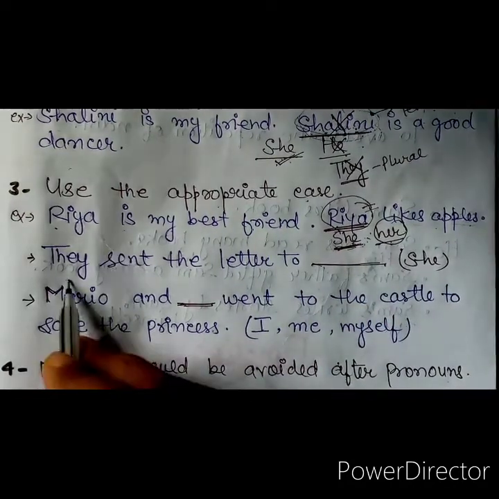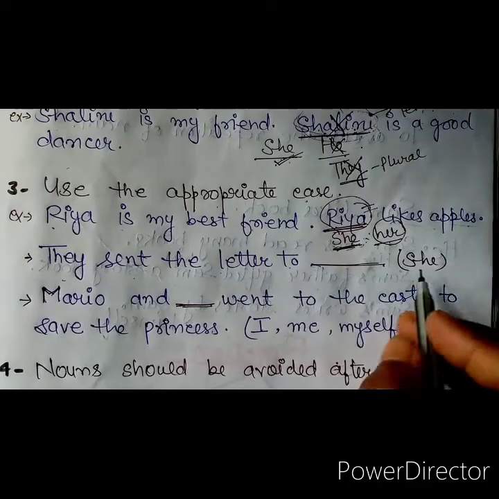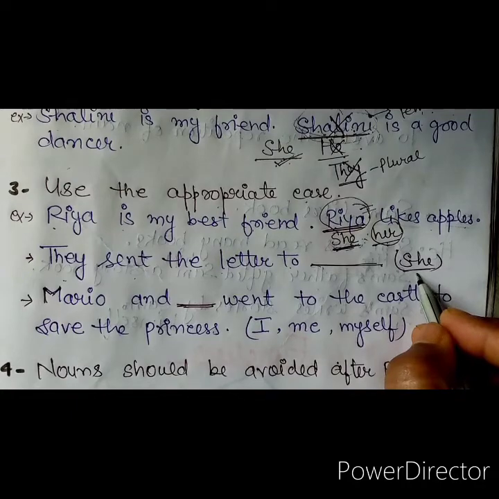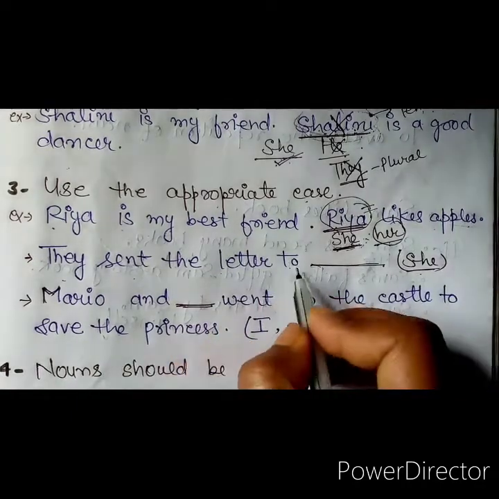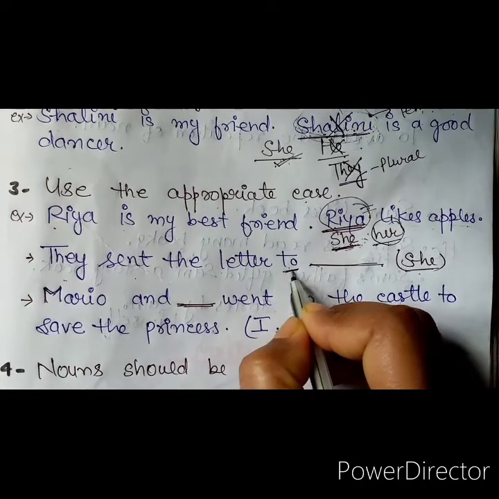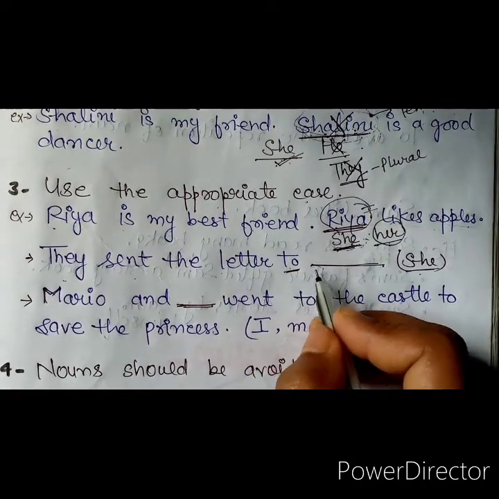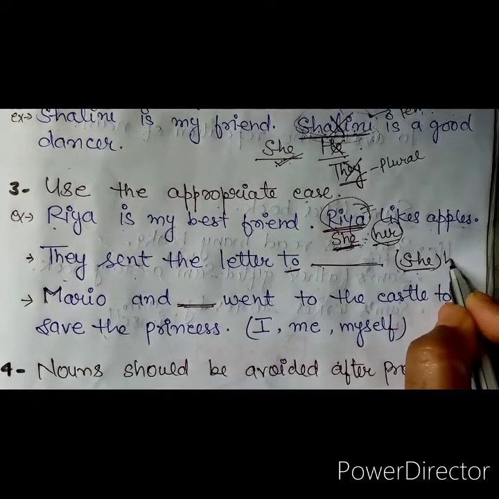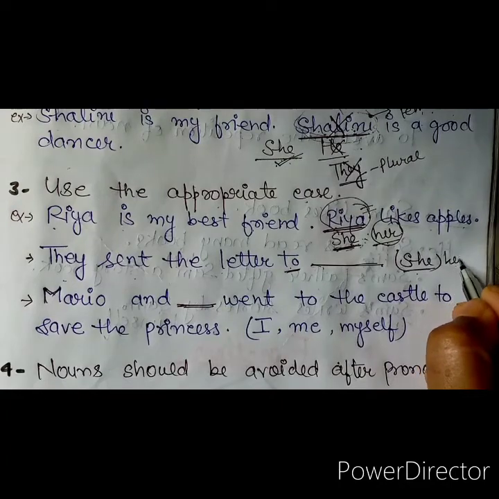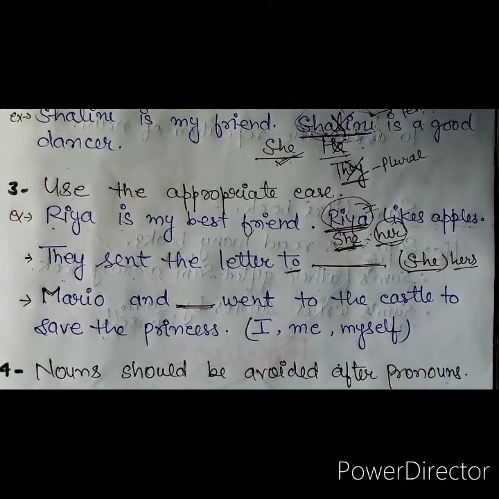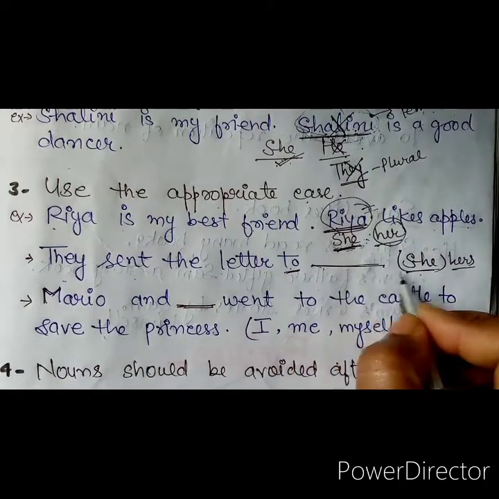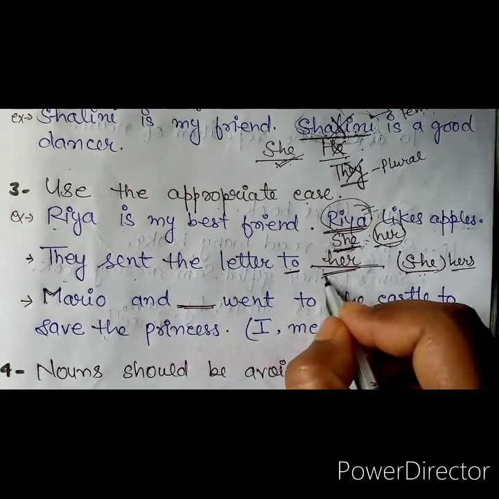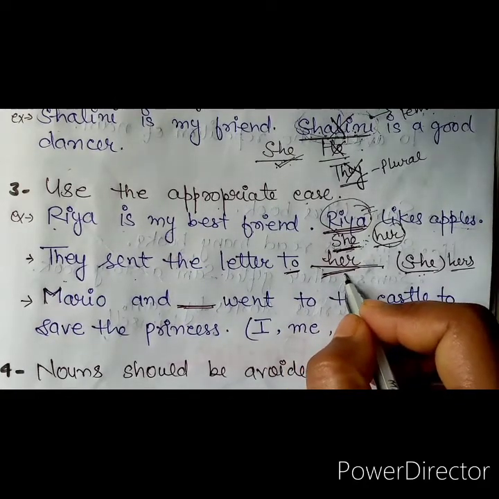In the next example, they sent the letter to, and if I have to use any case of she here, what will be the right case? We see that to is a preposition, so after a preposition we must use the objective case of a pronoun. So we cannot use here she or hers or any other case. We must use the objective case of she, that is her. Her will be the appropriate pronoun, the appropriate case of she.